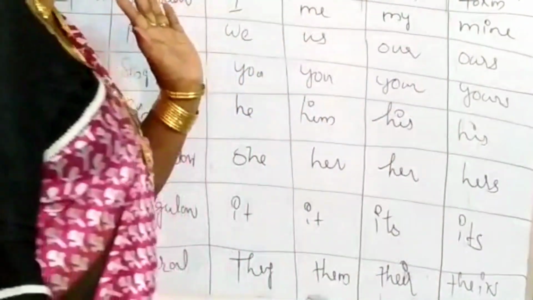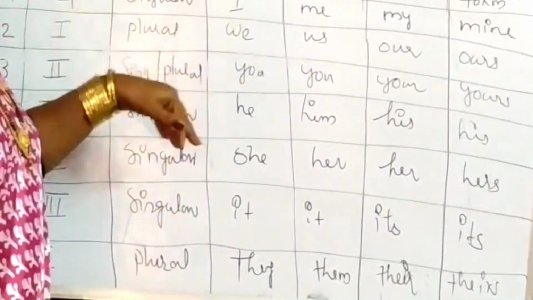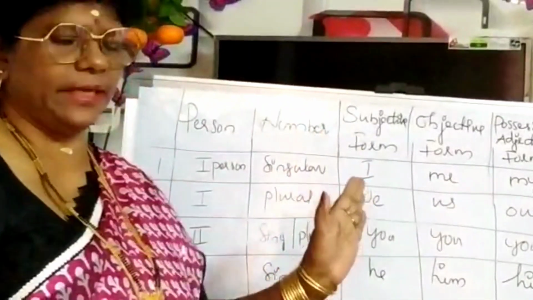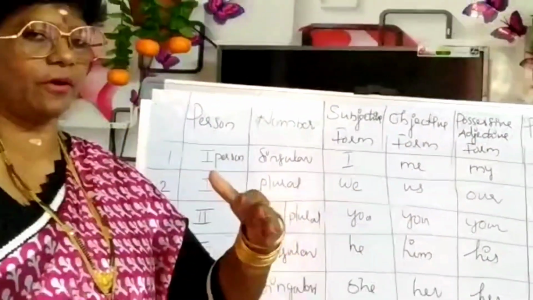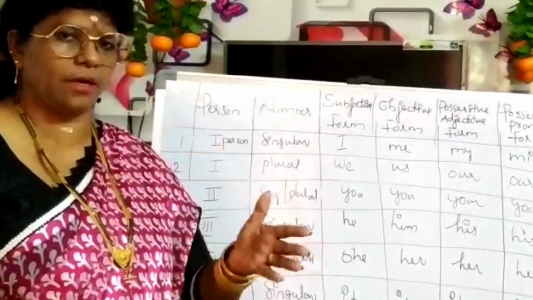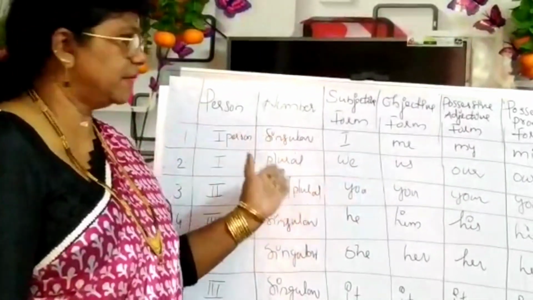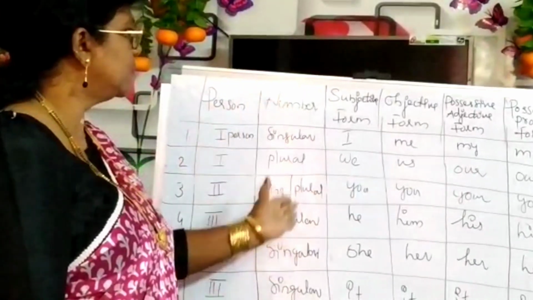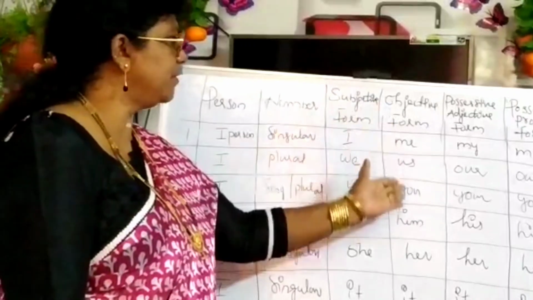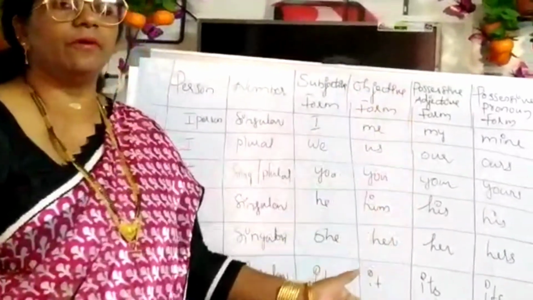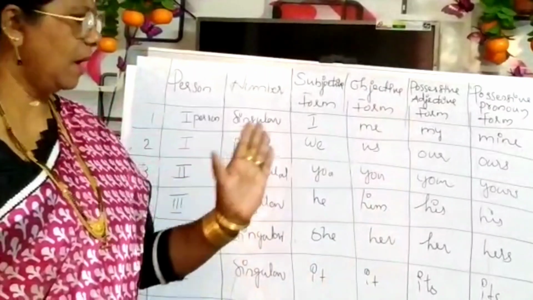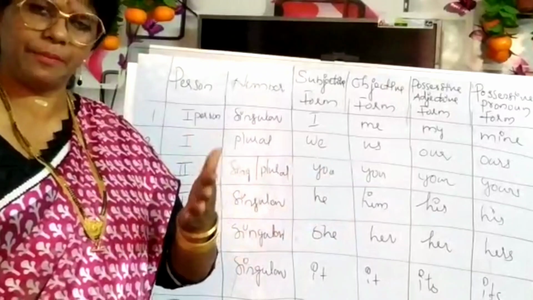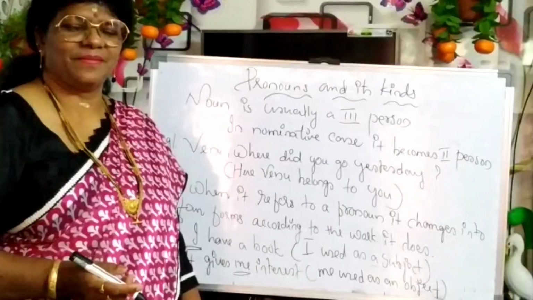So this table is very important. This table, you have to keep in your mind always. I told all these things because before I could start kinds of pronouns, we required this. That's the reason I explained about persons, then numbers, then subjective form, objective form, possessive forms and possessive pronoun form. It's very important, and read many times and try to keep in your mind. Okay? Okay, fine.